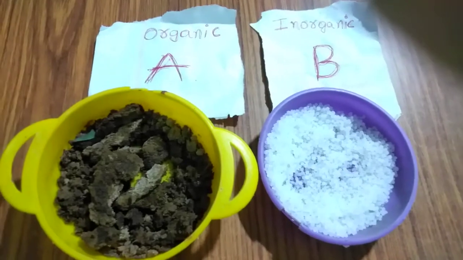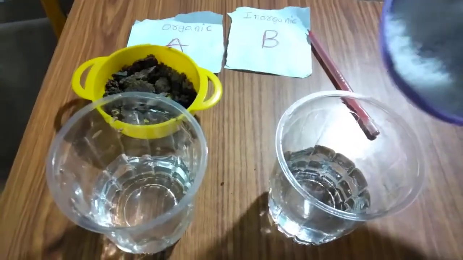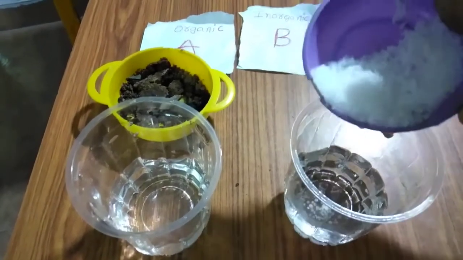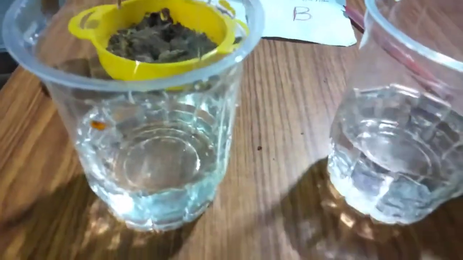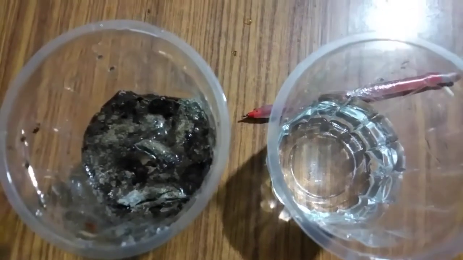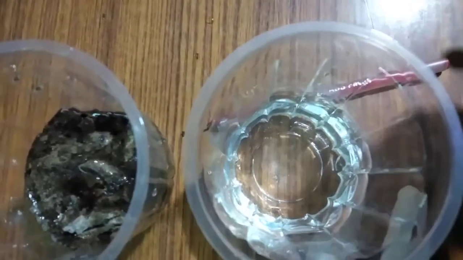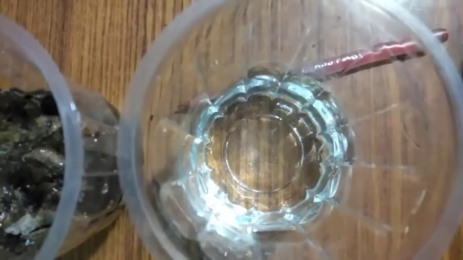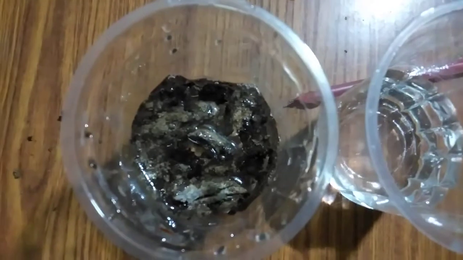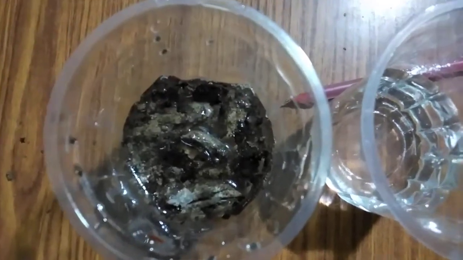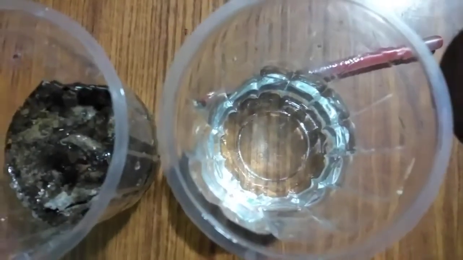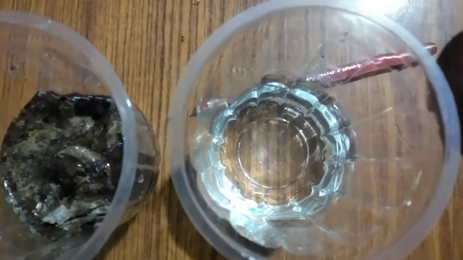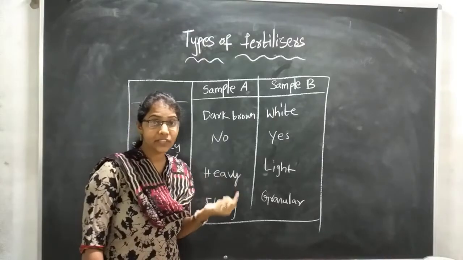And also children, see here, I said that these inorganic fertilizers will dissolve in water. Yes, they will dissolve in water. See here, children, I have kept some inorganic urea in this water. So you can see it is totally soluble in water. If you take this organic fertilizer, it is insoluble in water. Have you seen? Here the urea is totally dissolved in water. Okay, children? We have seen organic fertilizer and inorganic fertilizer.